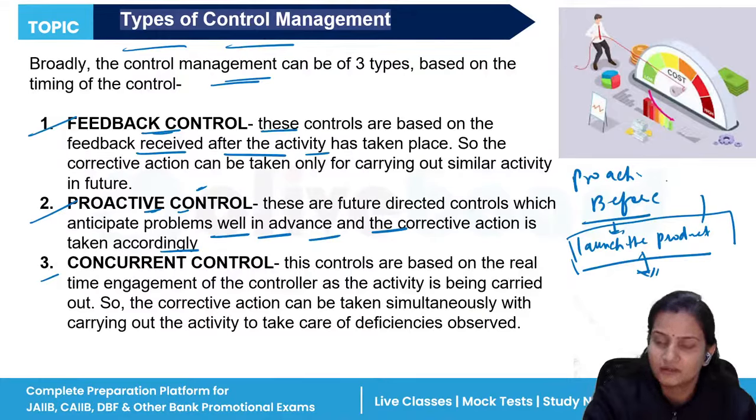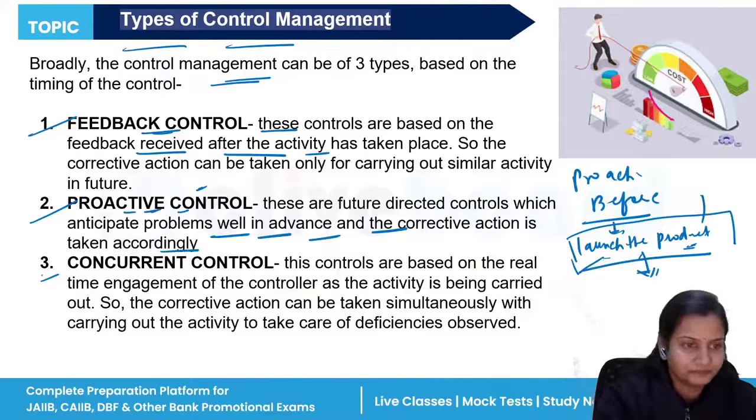There is not much supply of money in the market, so we don't need to launch the product now, we will launch it later. So you have controlled this activity before it happens. That is proactive control.